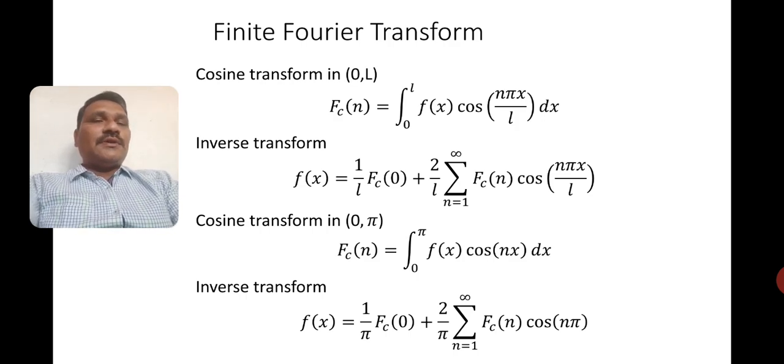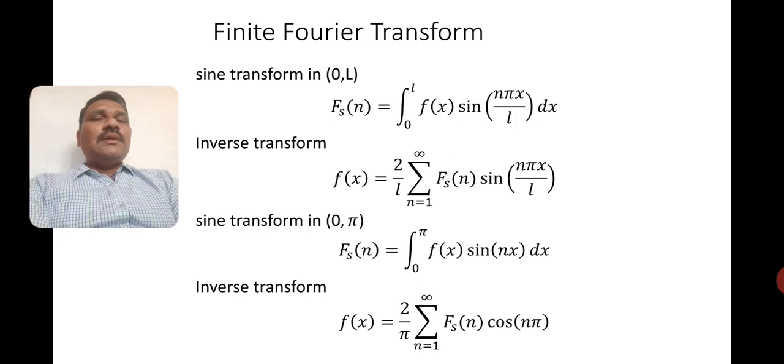Same for the cosine transform in 0 to pi. It is defined as integral 0 to pi f of x cos nx dx. The inverse is f of x equals 1 by pi Fc of 0 plus 2 by pi summation Fc of n cos nx.